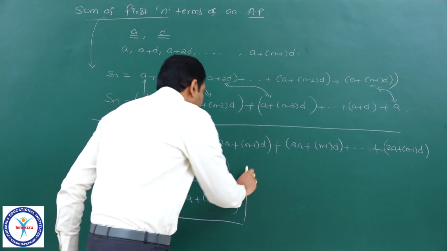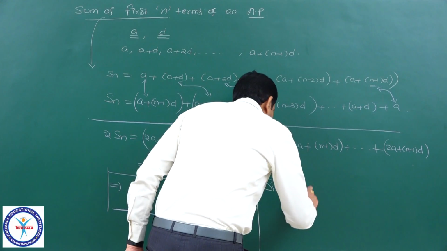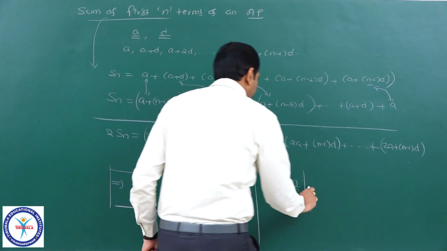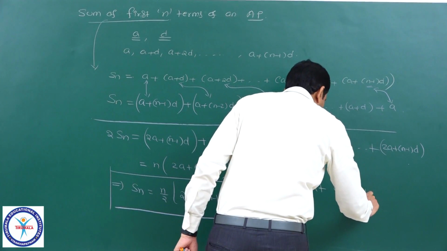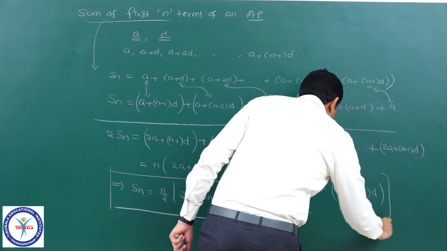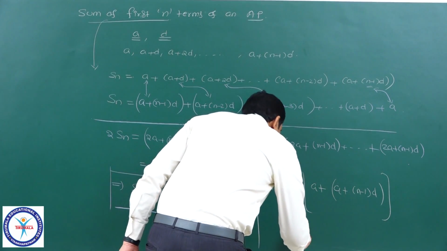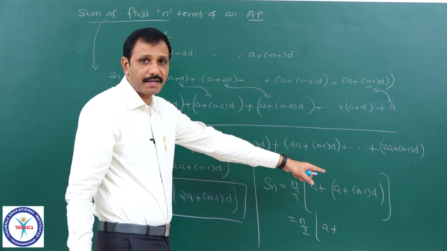Of course, you observe here, this Sn is equal to n by 2 into 2a plus (n minus 1) into d. This 2a I can write as a plus a, so it is n by 2 times of a plus (a plus (n minus 1) into d). What is a plus (n minus 1) into d?